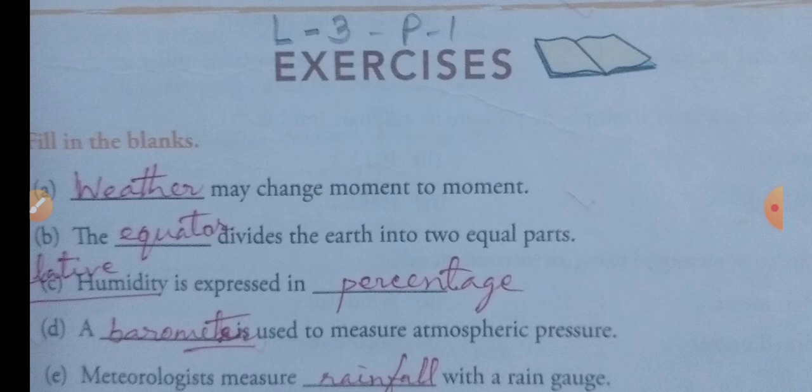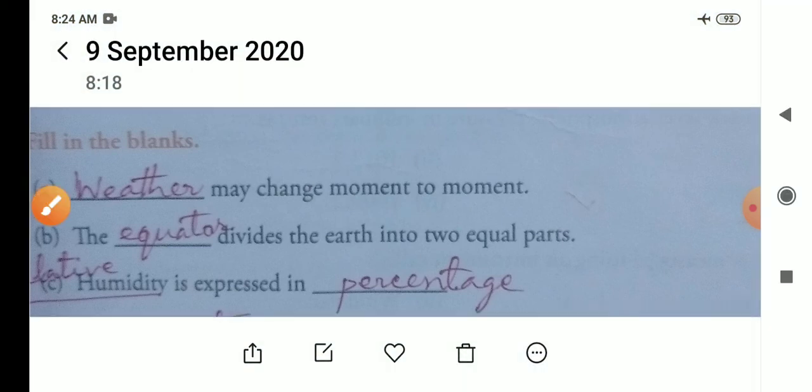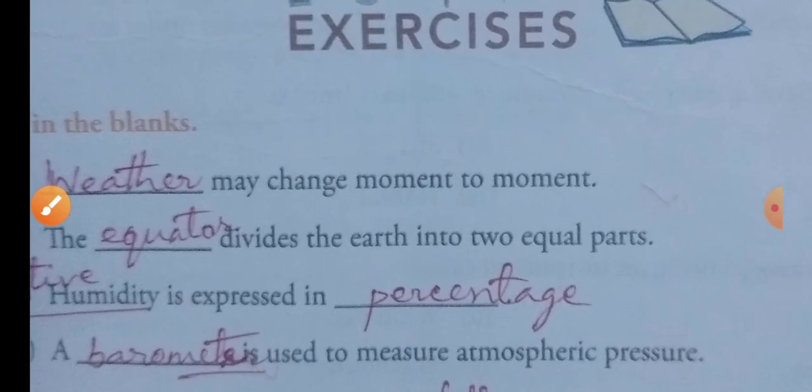Okay, so please try to see. This is nothing but the things that we have already discussed. Again, I am sending it so that those who did not attend that video class, I mean this Google Meet class, they can easily see this one and they can write the answers. Okay, so see the first one. This is exercise for lesson number 3, and the first question is given, fill in the blanks. All of you can see here it is given, fill in the blanks.